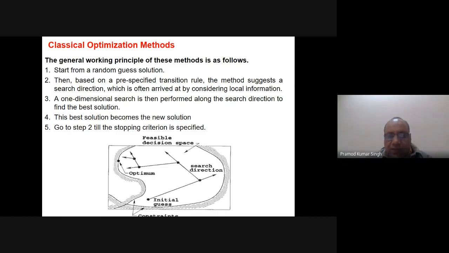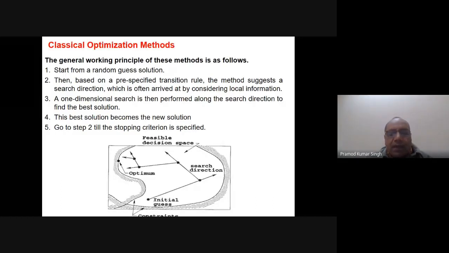By using the transition rule, suppose it moves in this direction and stops here. After one iteration, we have come to this particular solution. A one-dimensional search is then performed along the search direction to find the best solution. This best solution becomes the new solution. Go to step 2 until the stopping criterion is satisfied.